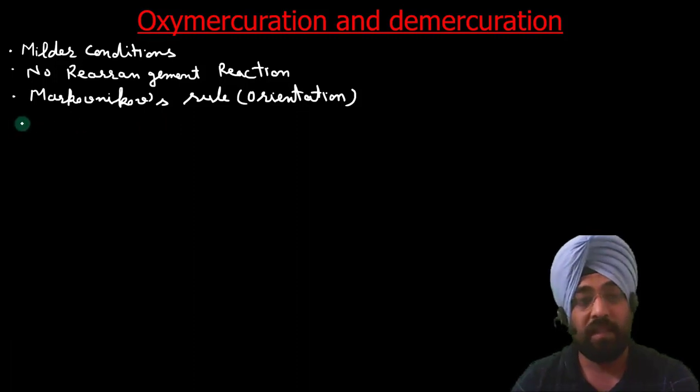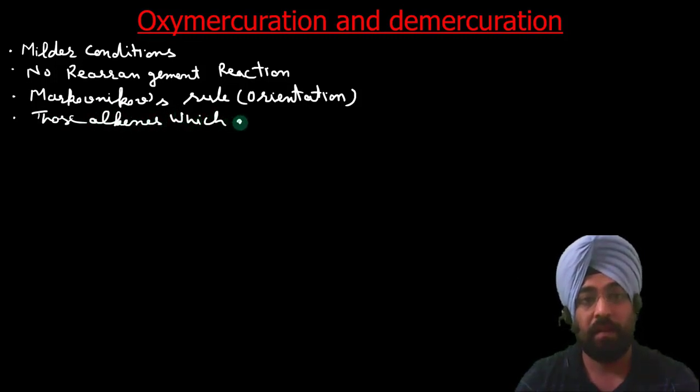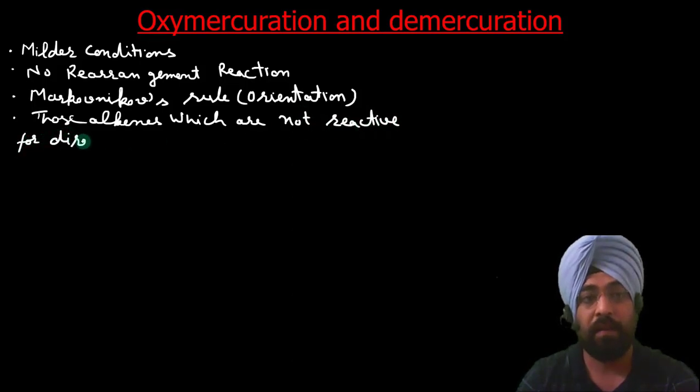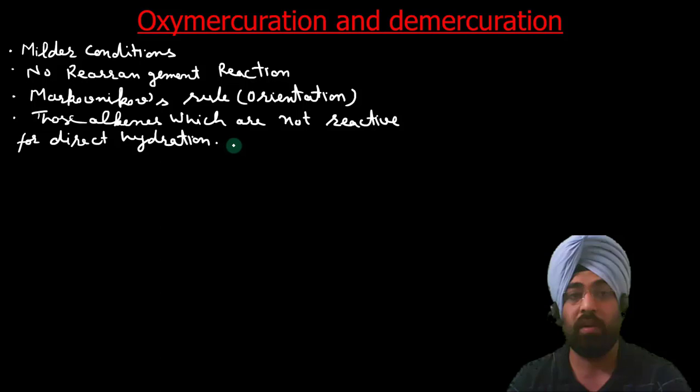The next advantage is that those alkenes which cannot react under direct hydration, because some alkenes are not soluble in acid, those alkenes which are not reactive for direct hydration can also react using this method to give us the resulting alcohol.